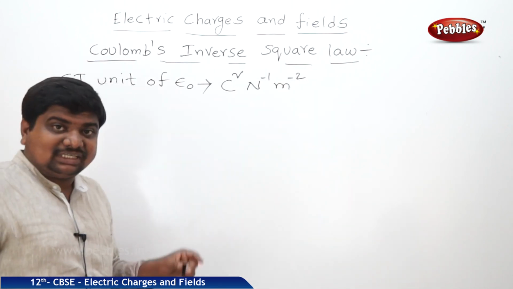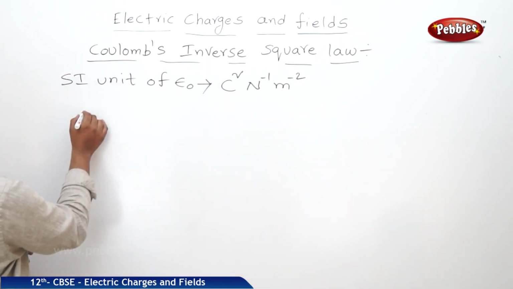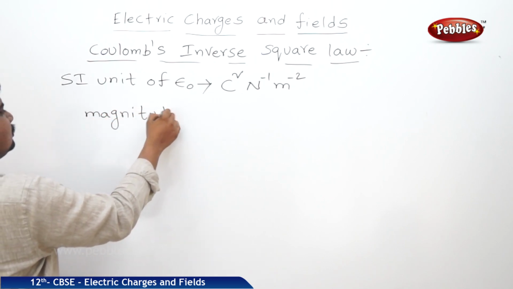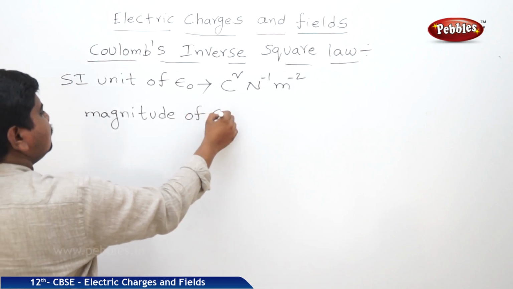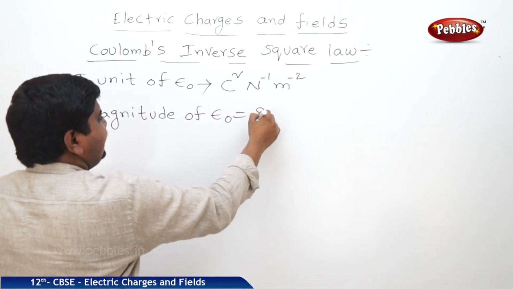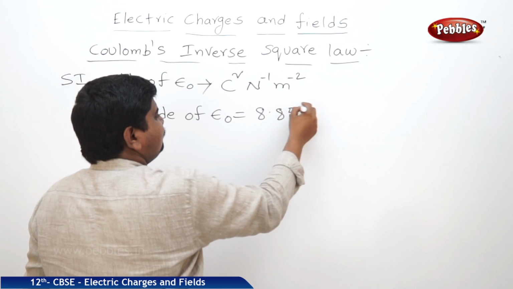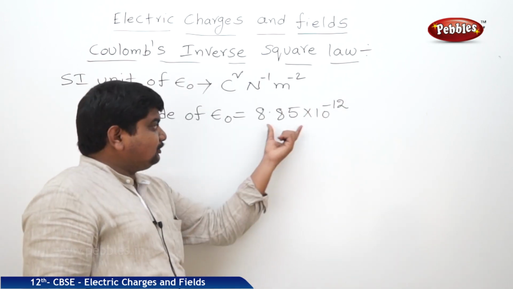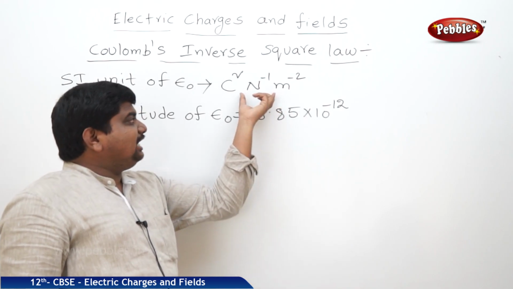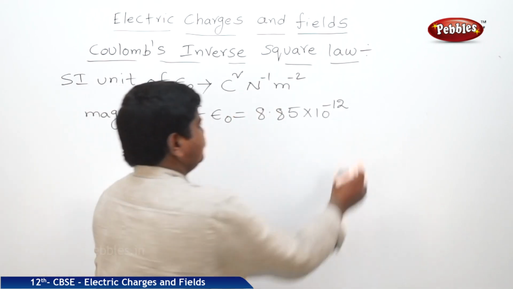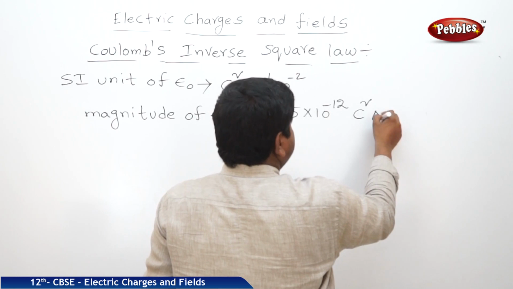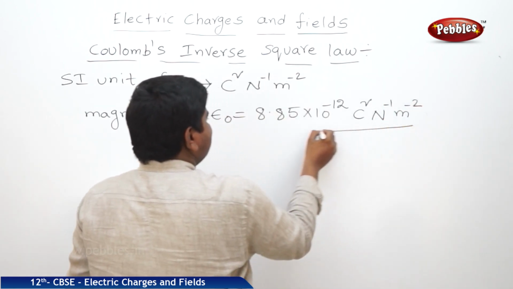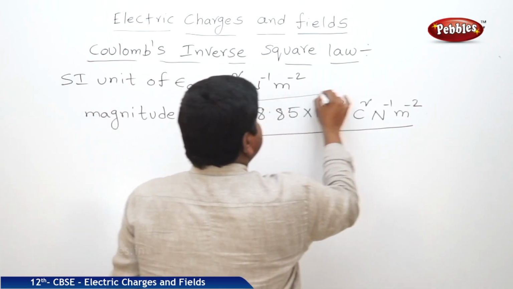This is the unit, but what is its magnitude? Magnitude of epsilon naught is 8.85 into 10 to the power of minus 12. After writing the magnitude, this should be associated with the units: Coulomb square Newton power minus 1 meter power minus 2. This is the complete form of epsilon naught.